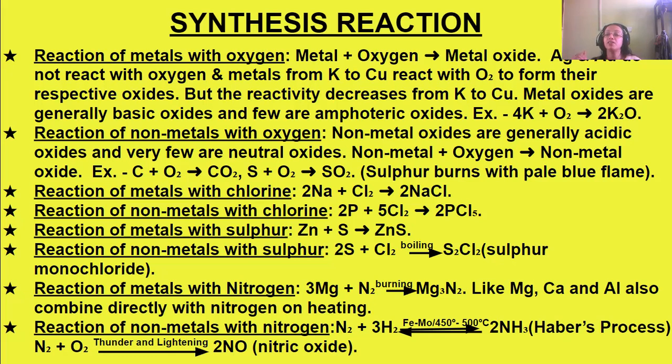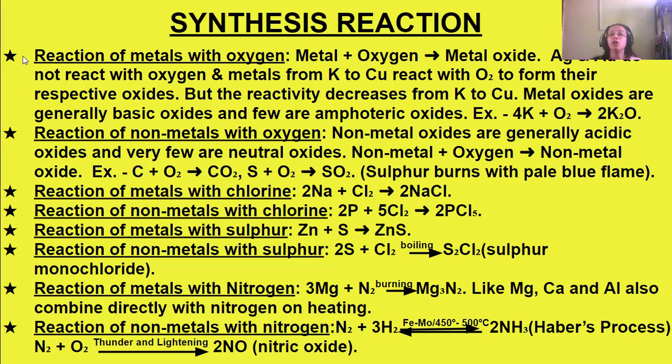The metal oxides are generally basic oxides, and few of them are amphoteric oxides. Basic oxides, when they react with water, form an alkali, which turns red litmus paper blue. Amphoteric oxides behave as both an acid and a base.